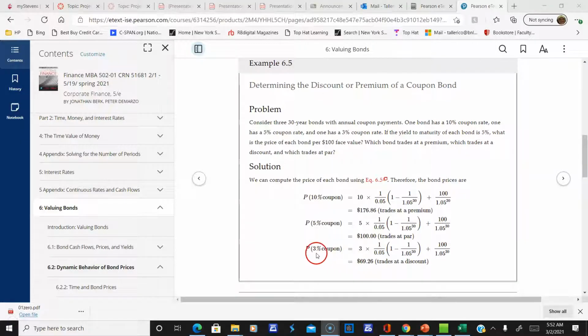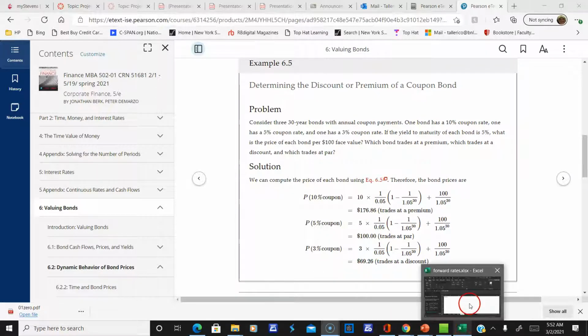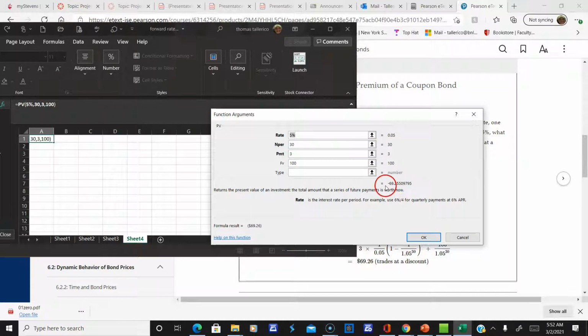So here for the third case, at 3%, it was 69.26. And if I look here, you can see 69.26, rounded off. There it is, right there. Okay, so that's all you have to do. You put the yield to maturity up there, the number of periods, here's the coupon payment and the final face value.